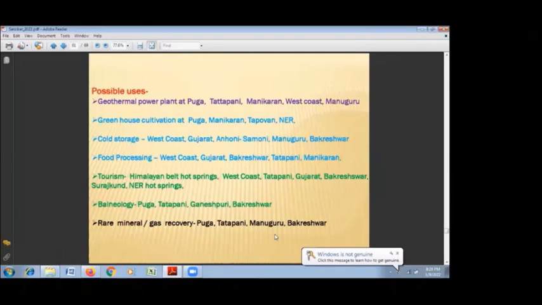Such type of elements and minerals, they are very much easily extractable from the geothermal water. That is possible in Puga, Tatapani, Manguru, and Bakreshwar. And helium is one of the most important gas which we can get from the geothermal hot spring areas.